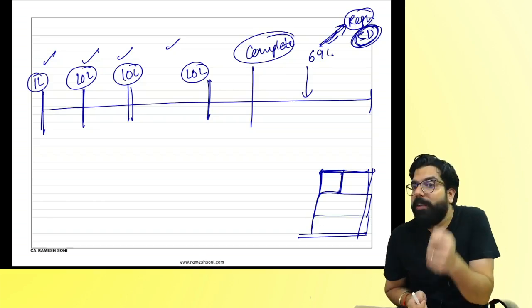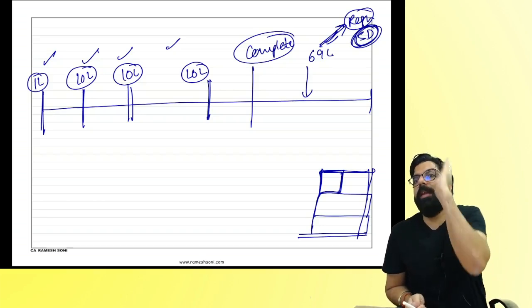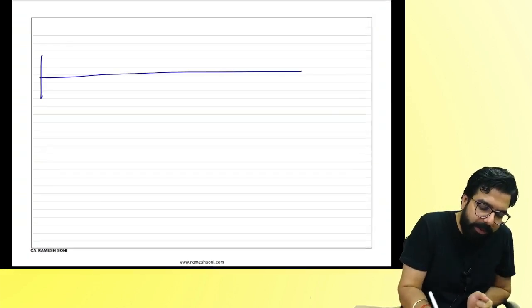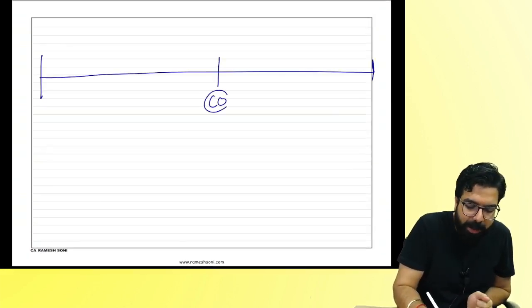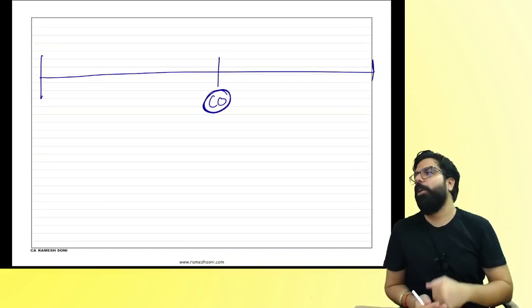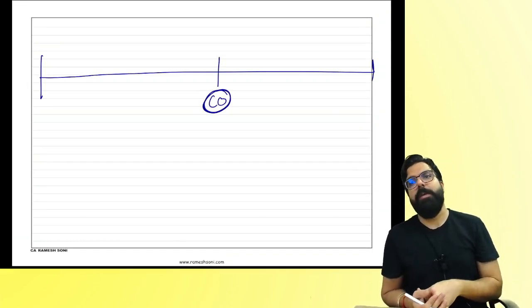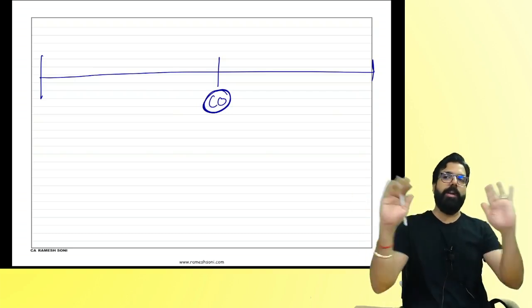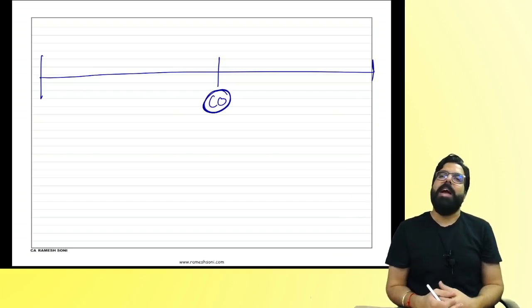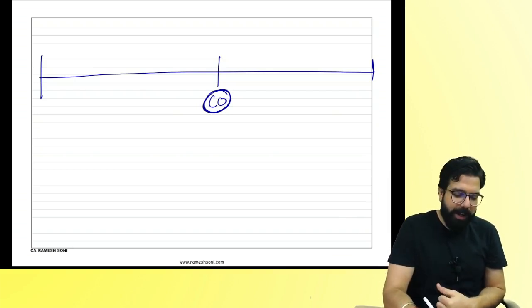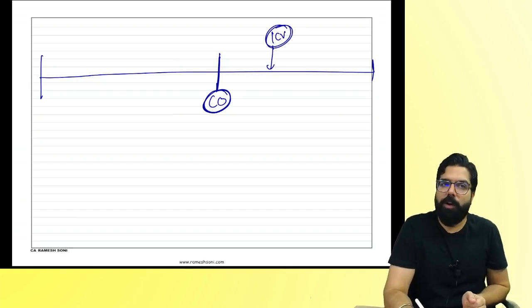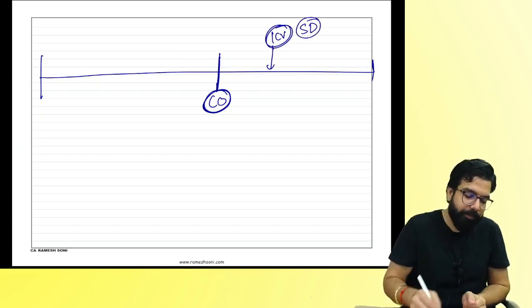Sir, what is the deadline to see whether the building is complete or not? You get one certificate called the completion certificate. You get a completion certificate from the local authority that the building is complete. Every builder, once they complete the building, has to take the completion certificate. My question, everyone: I went to the builder and told him I want to buy a flat. He already has the completion certificate. I paid him 1 crore rupees and bought the flat. Will GST come or only stamp duty? Sure, only stamp duty.